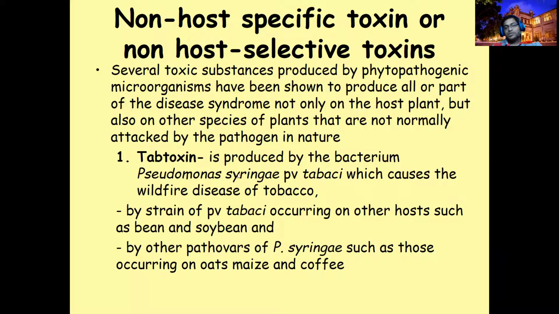But if the pathogen is attacking, it will produce this toxin. It selects that plant as a host. If it is not available, but it is attacking tobacco, then definitely it will cause the disease. That is what we call a host non-selective toxin, host non-specific toxin.